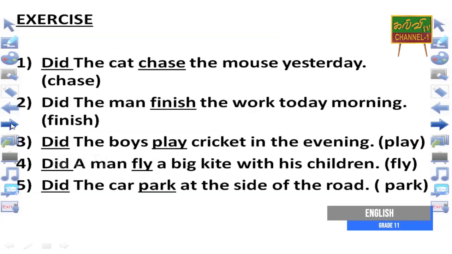And the exercise: did the cat chase the mouse yesterday? Did the man finish the work today morning? Did the boy play cricket in the evening? Did the man fly a big kite with his children? Did the car park at the side of the road?